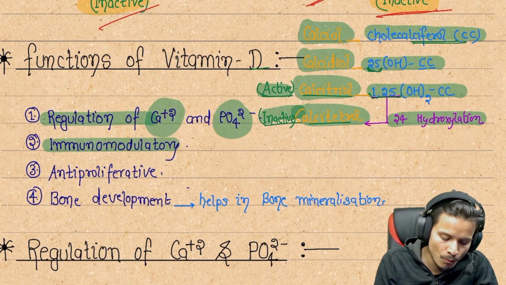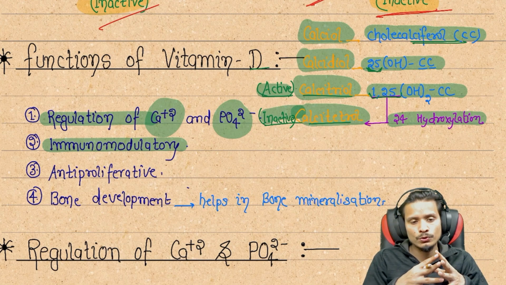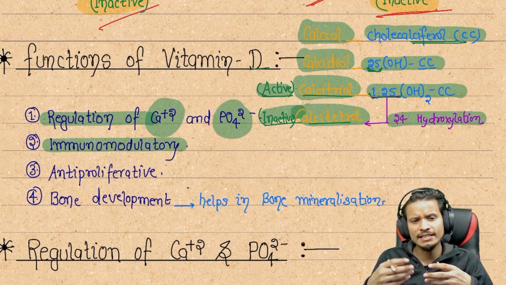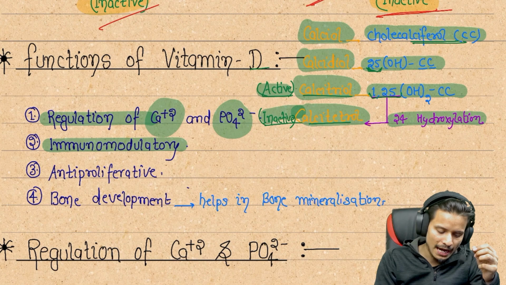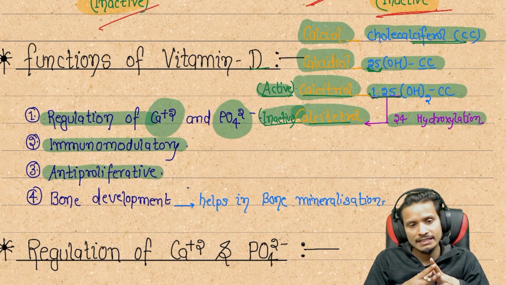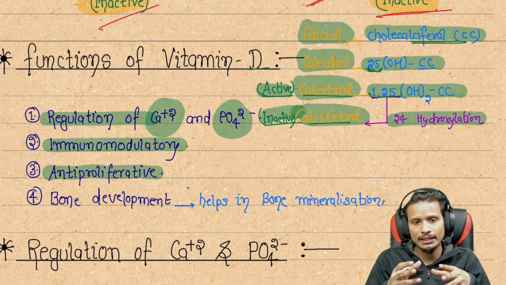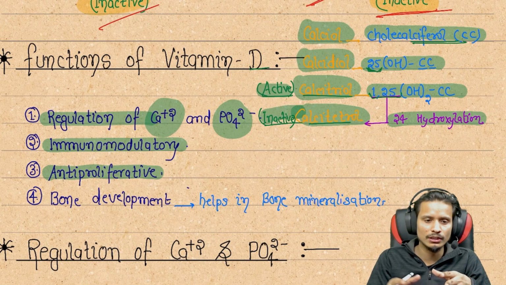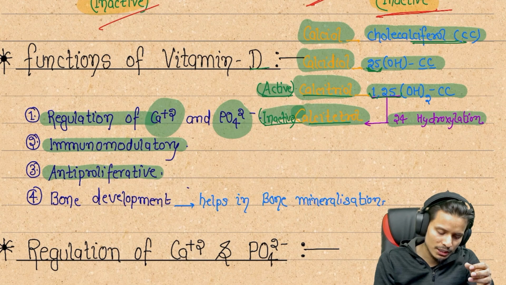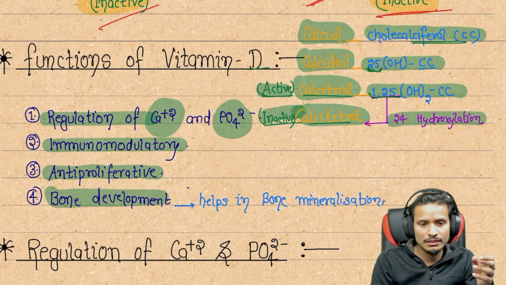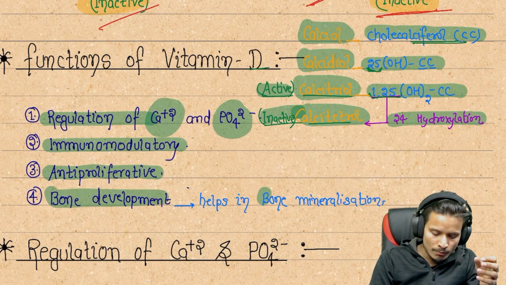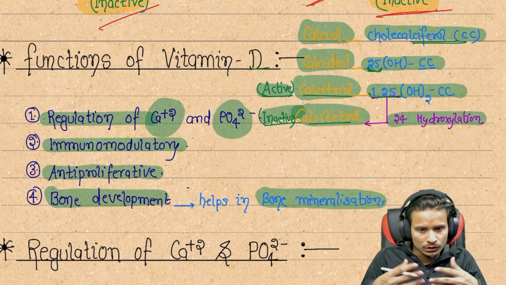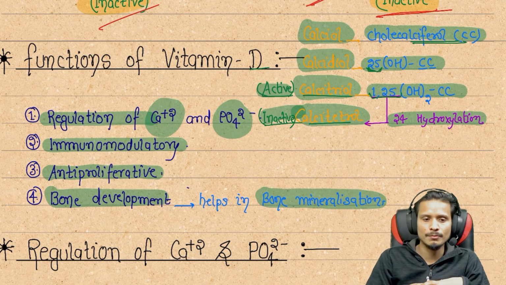Next function is regulation of calcium level and phosphate level in our body. There is an immunomodulatory role in our body. They are going to somehow change our immune system. Next one is the anti-proliferative mechanism. If any patient is having cancer or different types of abnormal proliferation in the body, they are going to control them. Next one is bone development. Bone development is also controlled by them. There is bone mineralization. Bone growth is promoted by this vitamin D.